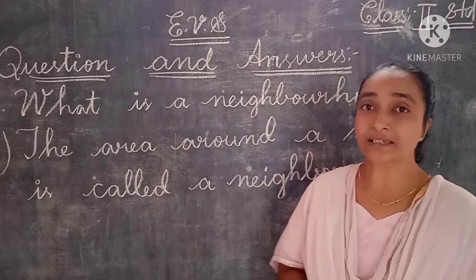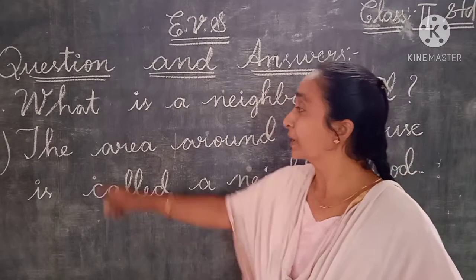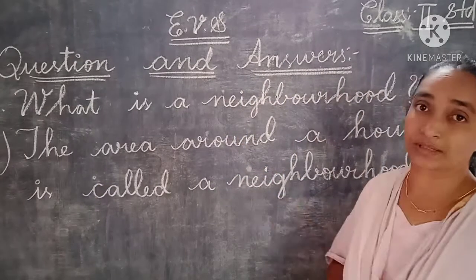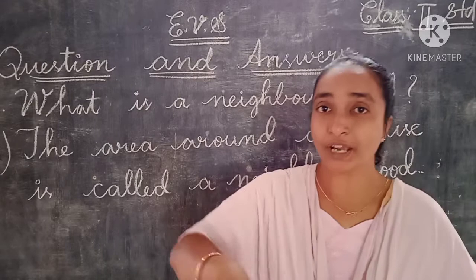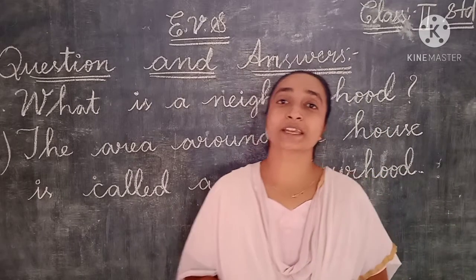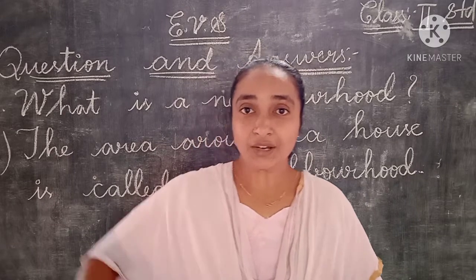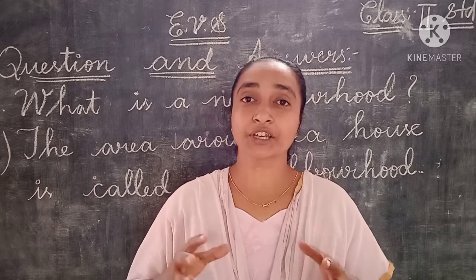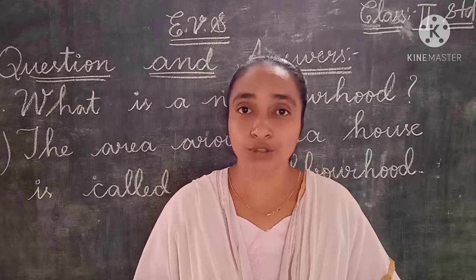Here we got the answer, children. This you can note down. The area around a house. The area which is around a house is called a neighborhood. So what is a neighborhood? The area which is around your house. All that area we can call a neighborhood.